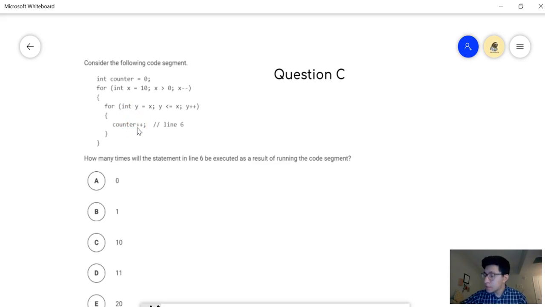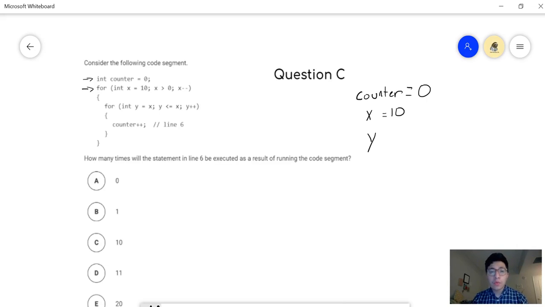So let's take a look and see, sort of like what we did the other questions. And I'm going to start by creating some variables over here that we're going to have to use. So counter is one, x is another one, and y is another one. And we can start counter at 0, just initially from looking at this line up here. And then we can start with our first for loop. So x is equal to 10.